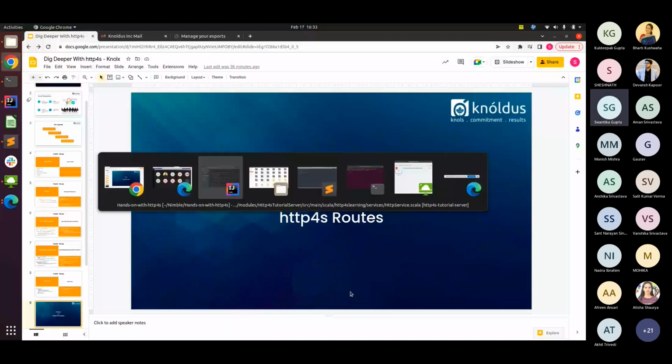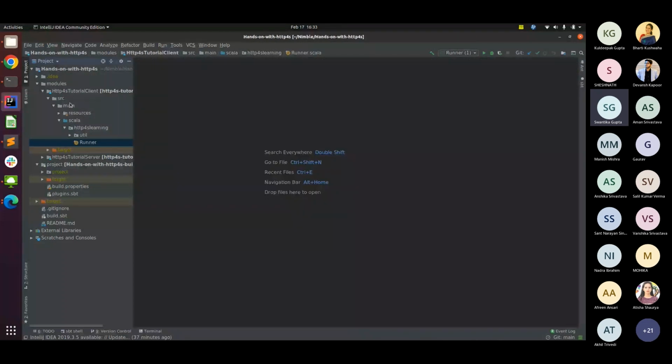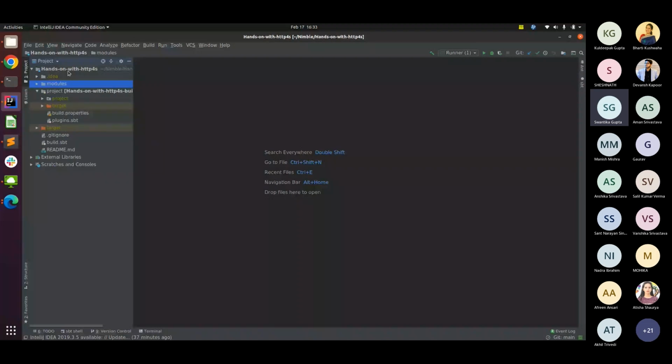Let me just close all of this. I don't want to spoil the secret here. Okay, so let's have a look at this directory structure right now. This is our repo, hands-on with HTTP4s. In it, we have two modules. One is the client and the other is the server.